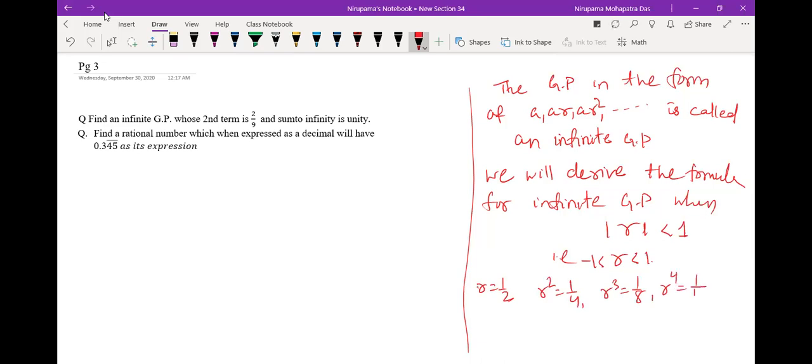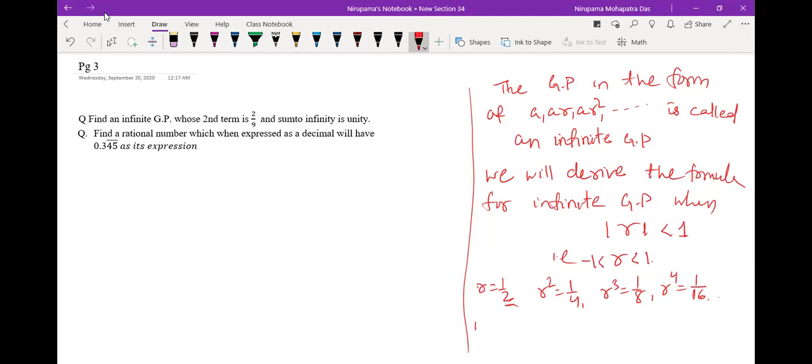So what is the observation here? For r less than 1, as the power of r is increasing, the exponent is increasing, the value is decreasing, right? r is 1 by 2, r square 1 by 4, r cube 1 by 8, r to the power 4 1 by 16, and so on.